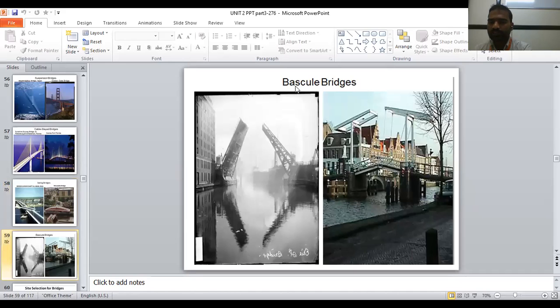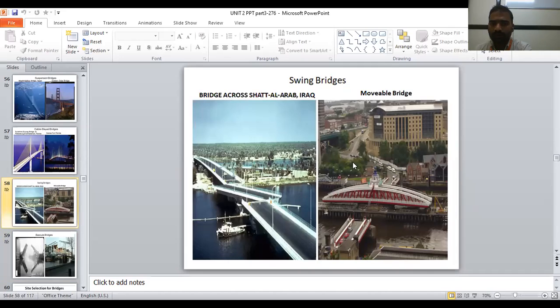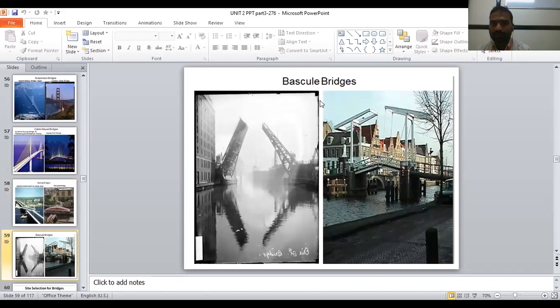This is a bascule bridge. A bascule bridge is also a swing bridge, but look, in the swing movable bridge, how was it? It opened in a horizontal plane. First it was straight, then it turned at the horizontal level. Now look, in a bascule bridge, the bridge is opening in the vertical plane. First it was like this. When a ship is moving, at that time the bridge opens like this.